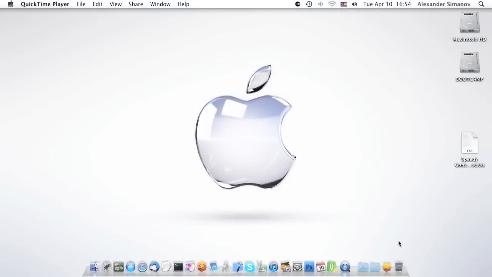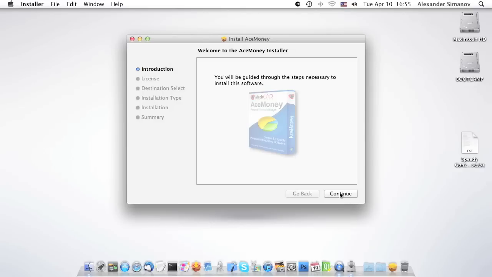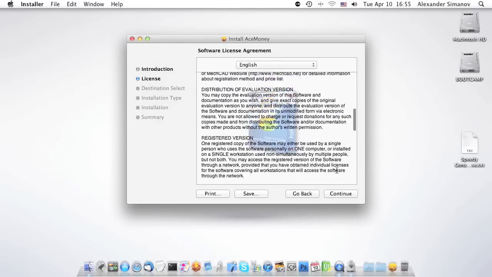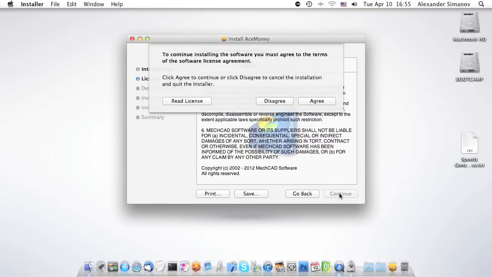In this video, we'll show you how to install AceMoney on your Mac OS. After downloading the program, open your Downloads folder and click on AceMoney Setup.pkg. Click Continue. Next, you will see the license agreement. Scroll through and click Continue. Click on Agree to continue installation.